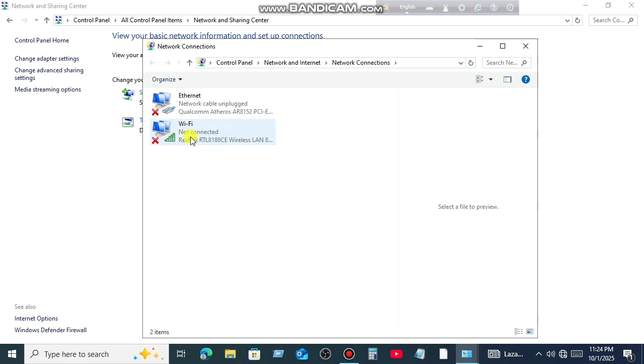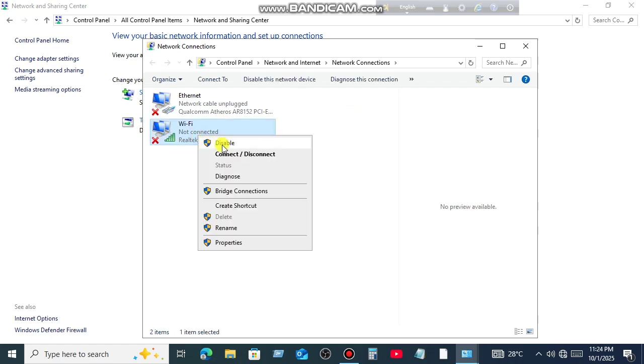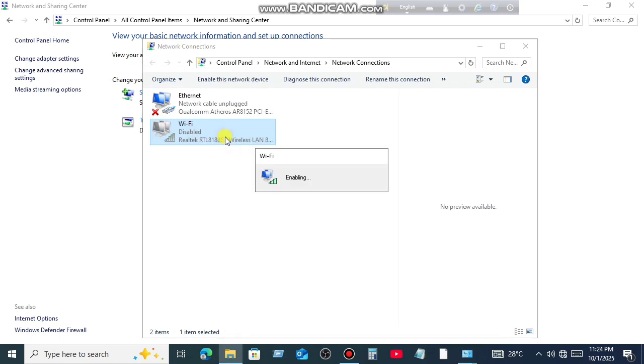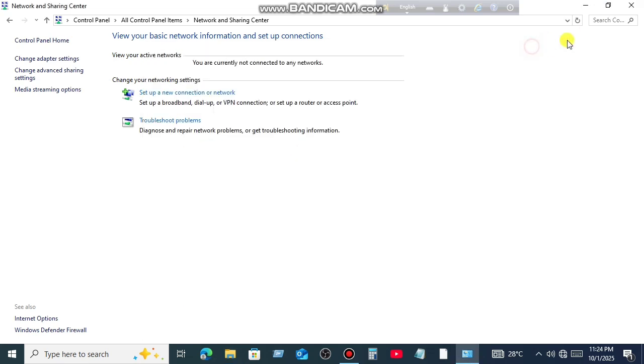Right-click on the Wi-Fi adapter and click Enable. If it's already enabled, then disable it and then re-enable it. That's it. After that, check if your Wi-Fi problem is solved.